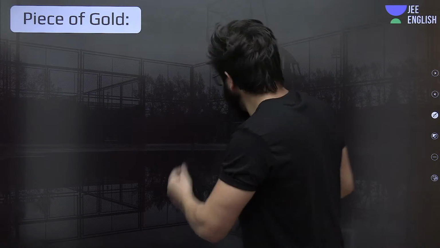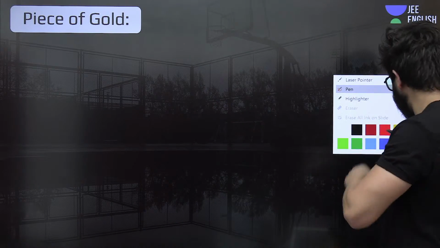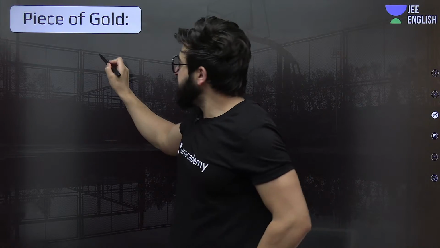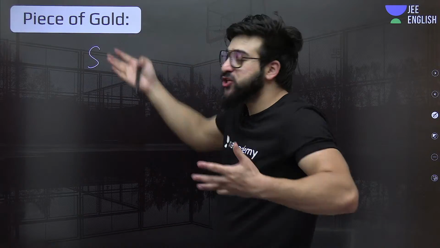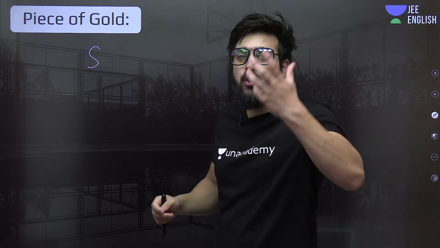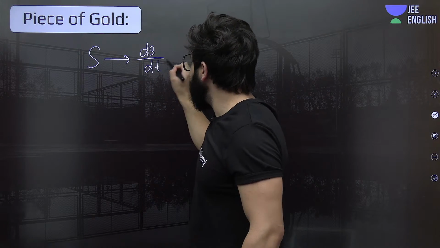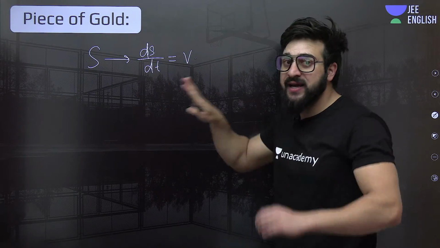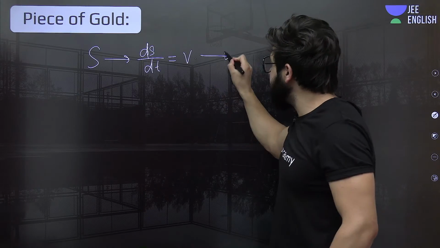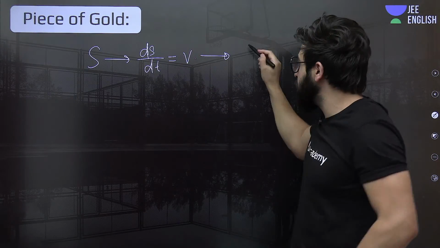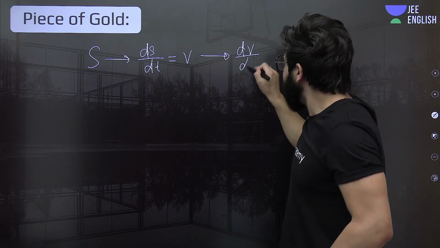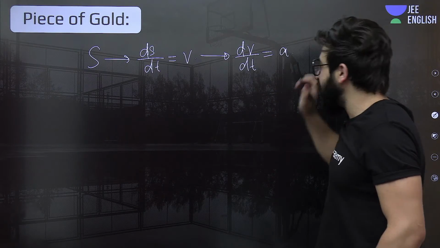Okay, now see, we say if we have displacement, if we differentiate this displacement, we find the rate of change of displacement. So that is nothing but ds by dt. What we get is velocity. Then again, if we differentiate this one, if we find the rate of change of velocity, that is dv by dt, what we get is acceleration.